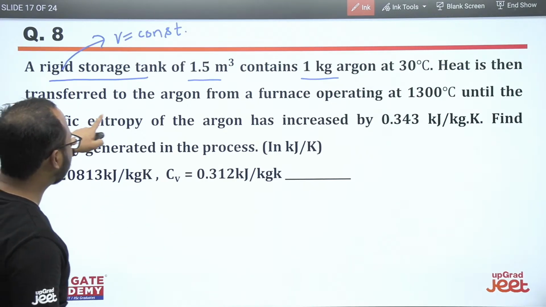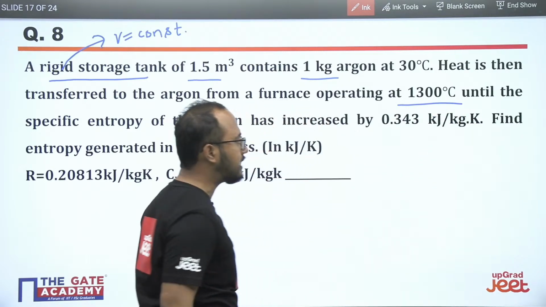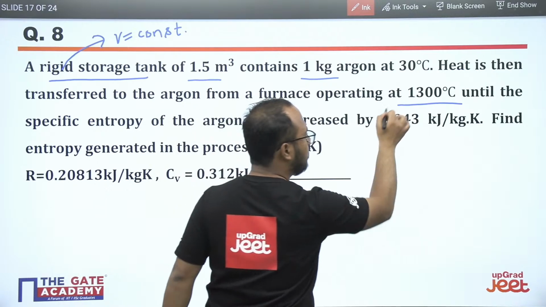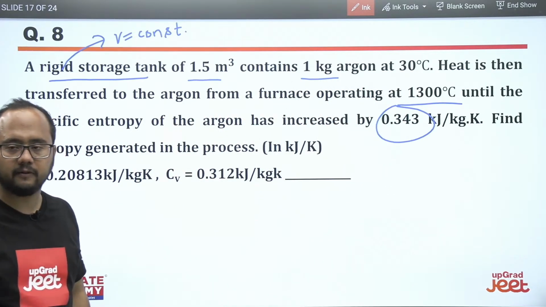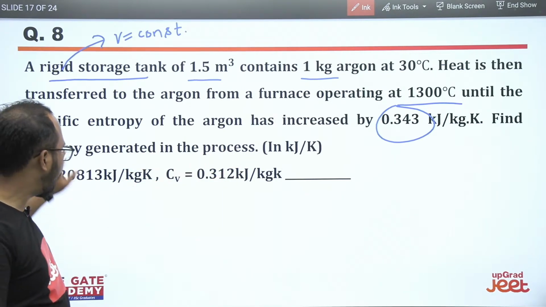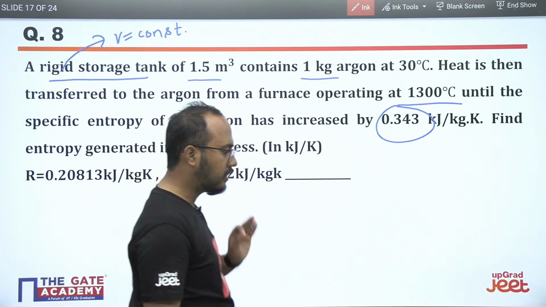Heat is then transferred to the argon from a furnace operating at 1300 degrees Celsius until the specific entropy of the argon has increased by this much. So the entropy change for the gas is given here. Find the entropy generated in the process.